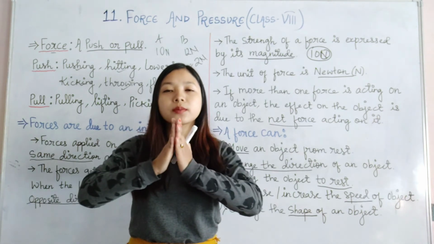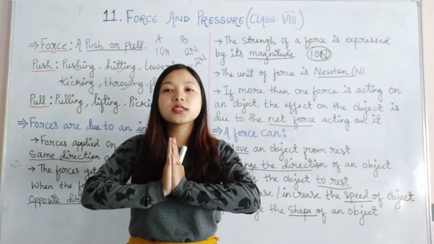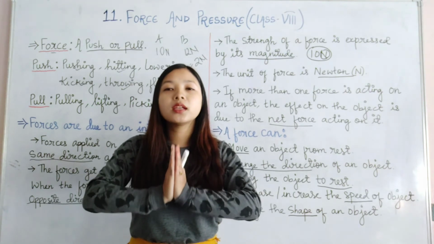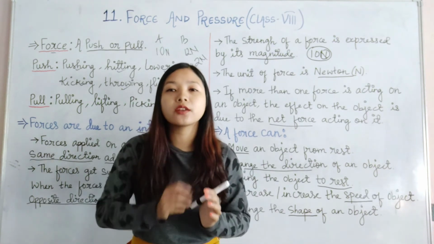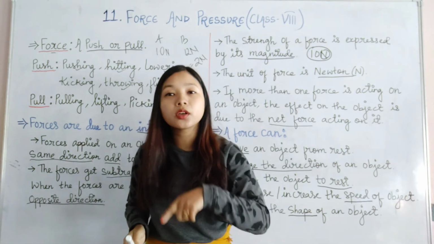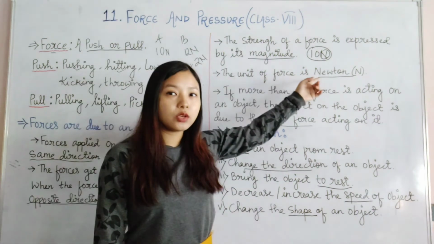If the forces are applied in opposite directions, subtraction will take place, and the remaining force which is left after subtraction will be the net force, and the motion of the object will be according to that. Then the unit of force is Newton.